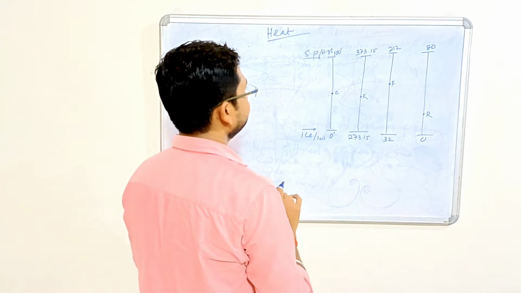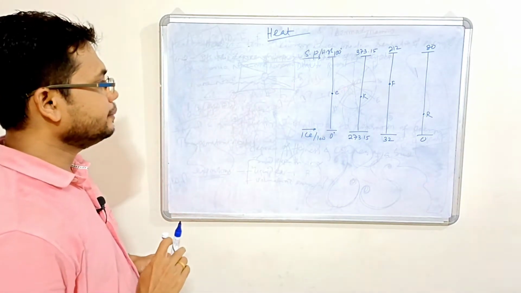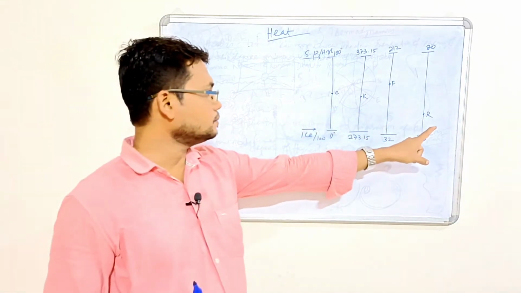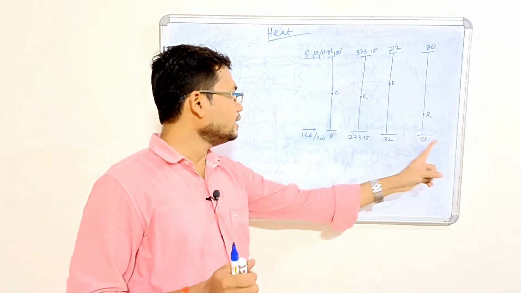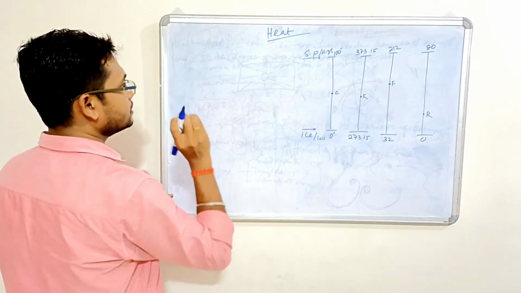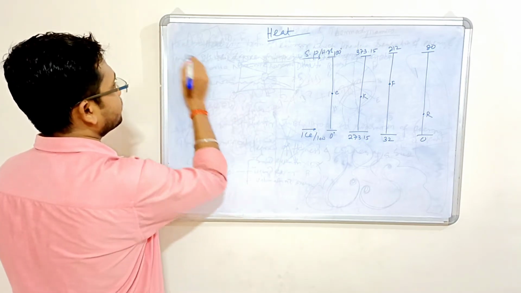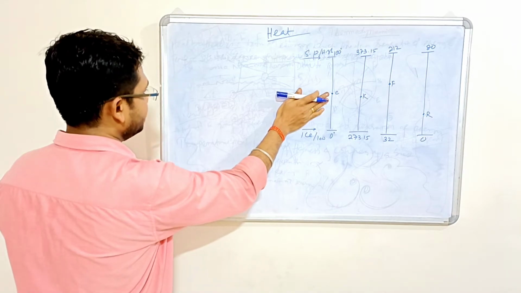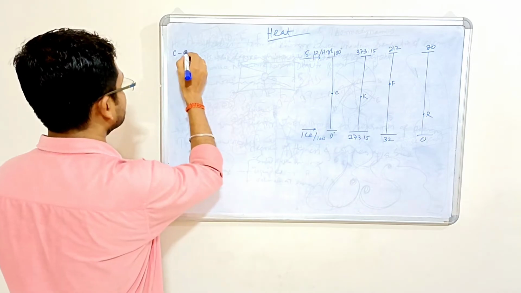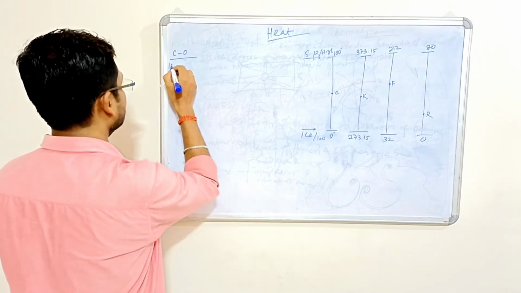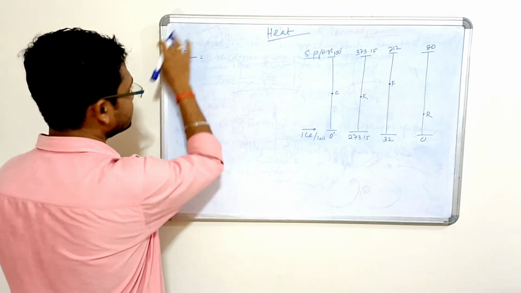So how to determine the formula, or how to derive the formula, the relation between the different scales of temperature? You can easily say, for any temperature C in case of Celsius, C minus lower temperature 0 divided by higher minus lower, 100 minus 0. This is Celsius.